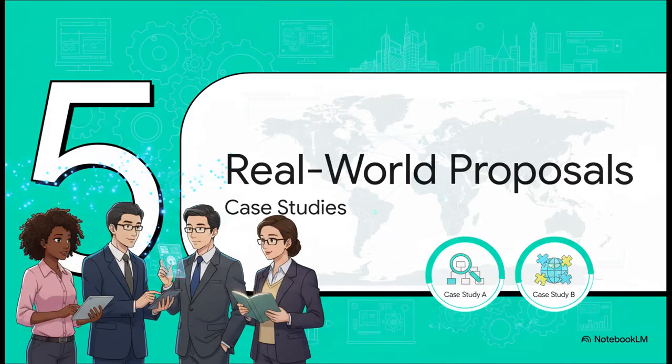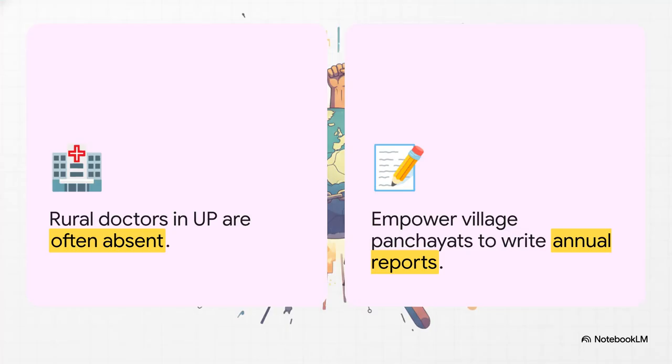Section 5. Real-world reform proposals. Let's apply this empowerment philosophy to a real-world scenario. First, a really specific micro-level civic challenge in Uttar Pradesh. A survey found that doctors posted to rural primary health centers were simply absent. They were living in towns, running private practices while the villagers suffered.